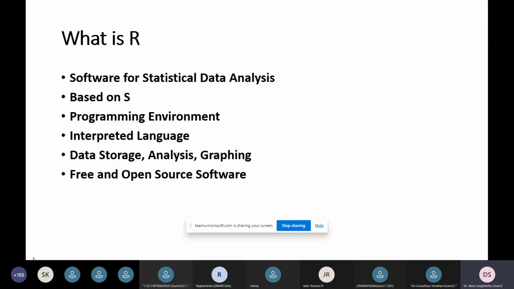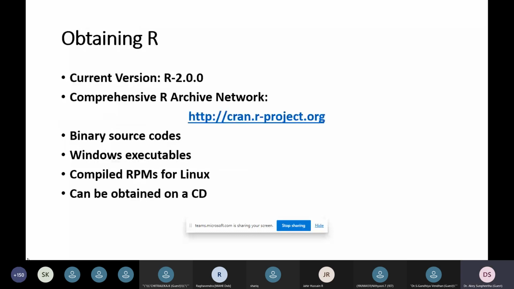So data storage and analysis could be interpreted using the R tool. So this is also called an interpreted language. For data storage, analysis and graphing, I showed you an example code, and it's also free and open source. You can just download the version of R. This is a sample, but you can find many website resources which contain the R tool.